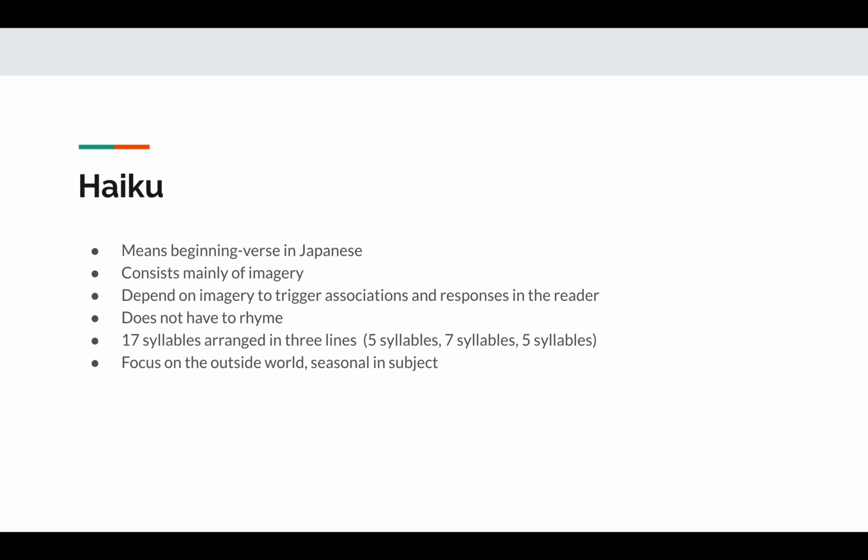Haikus do not have to rhyme, although some of them do, and they are usually 17 syllables arranged in 3 lines. The first line is 5 syllables, the second line is 7 syllables, and the last line is 5 syllables. Haikus typically focus on the outside world, and they are usually seasonal in subject. You will be writing a haiku this week for one of your assignments, so make sure you pay close attention to this slide.